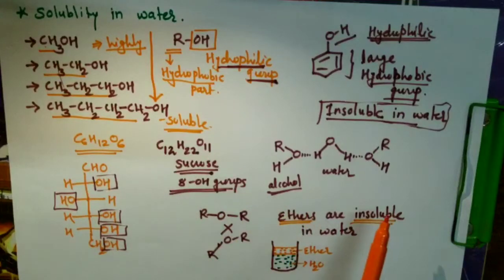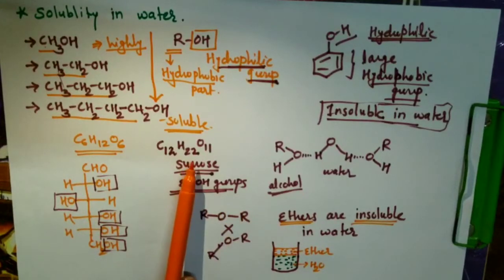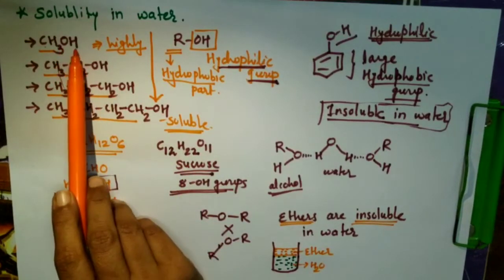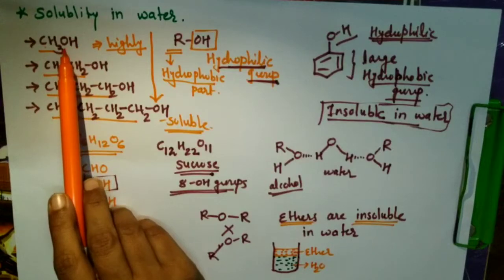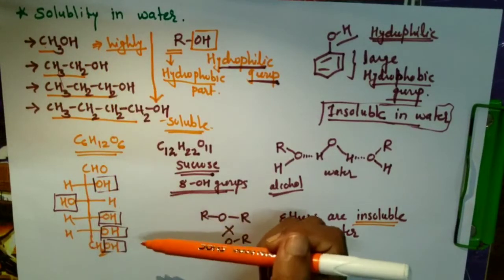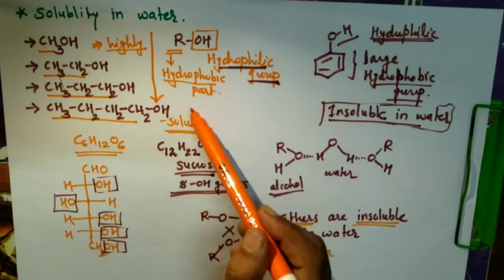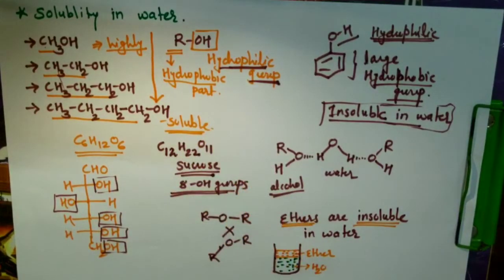So if we look at these, phenols and ethers are insoluble in water, whereas alcohols are soluble in water. But for alcohol solubility, the lower members of alcohol, that is, those with a small carbon chain, are highly soluble as compared to alcohols containing a larger hydrophobic part.